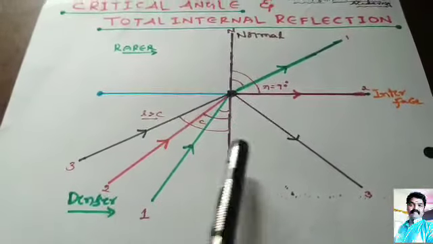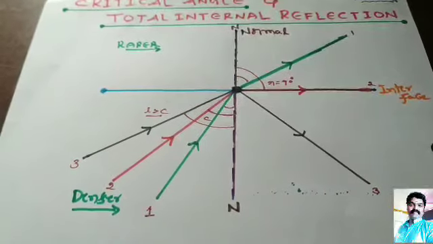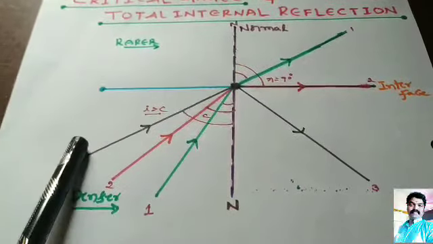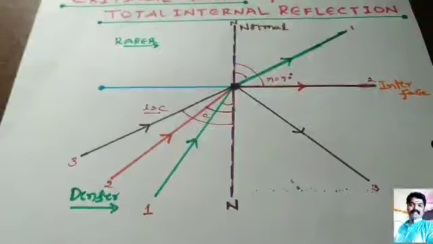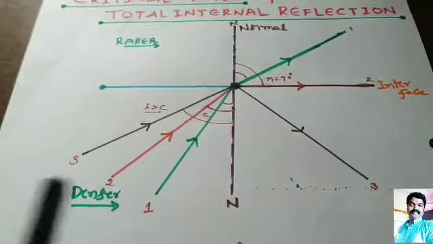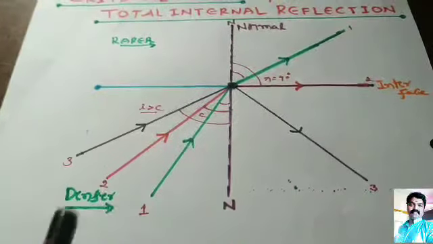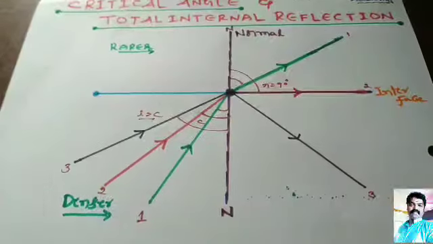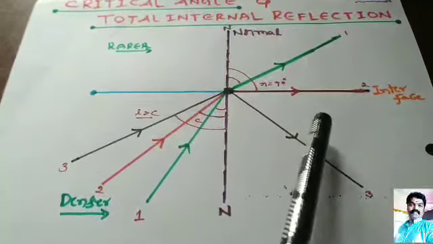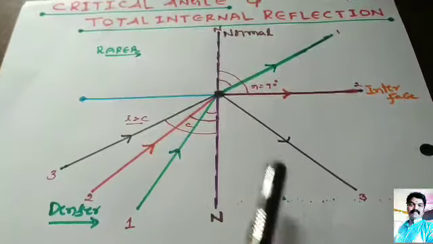The first condition of total internal reflection is that the light ray should pass from a denser medium to a rarer medium. Second, the angle of incidence in the denser medium should be greater than the critical angle. That is the second condition of total internal reflection.